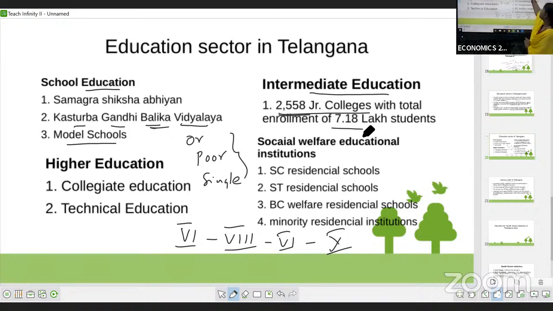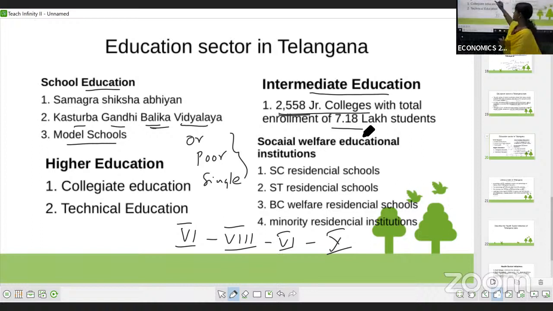You need to write only the 2,558 junior colleges, and the enrollment, that is how many children have joined these colleges, which is 7.18 lakh students. That is for the intermediate education.